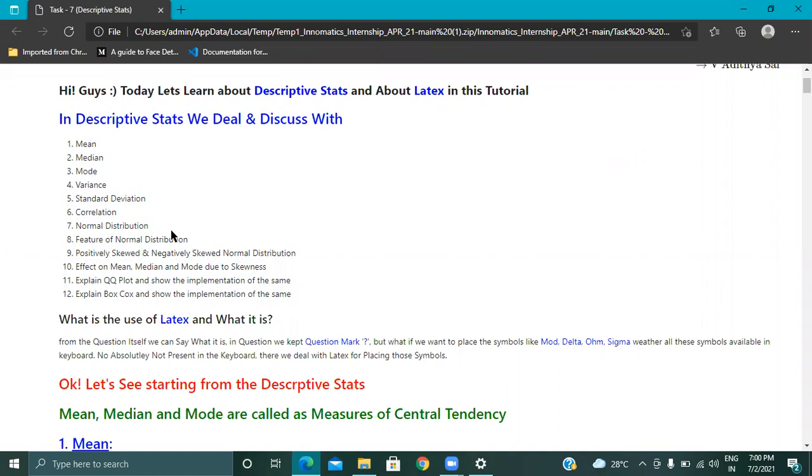So today we are going to discuss mean, median, mode, variance, standard deviation, correlation, normal distribution. What are the features of normal distribution? What are skewness and kurtosis and what is the effect, QQ plot and box plot. These are the basics of descriptive statistics, because whenever we are analyzing data, we need to check each and every aspect of this data.